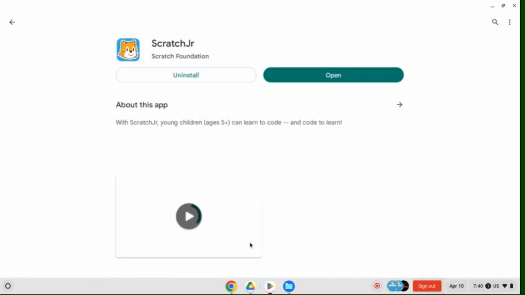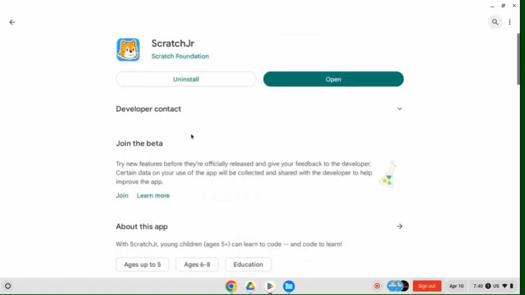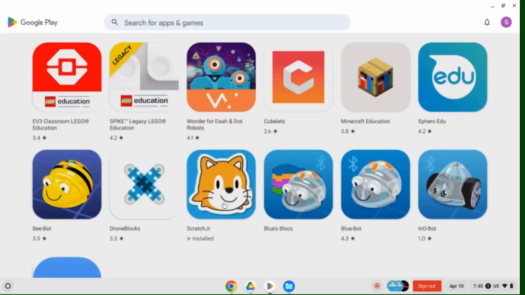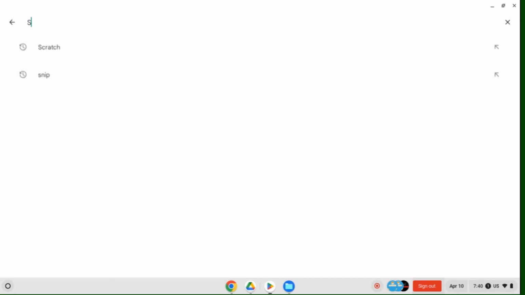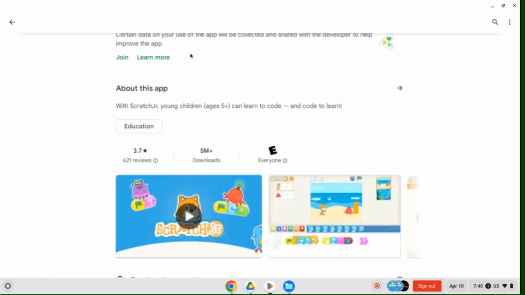Once you are in the Play Store, you can see ScratchJr as an app for you to download. You'll have an install button right around here. And if you have many apps that you need to search through, you can come to the search bar and type in Scratch, and then you'll be able to find the app that way as well.